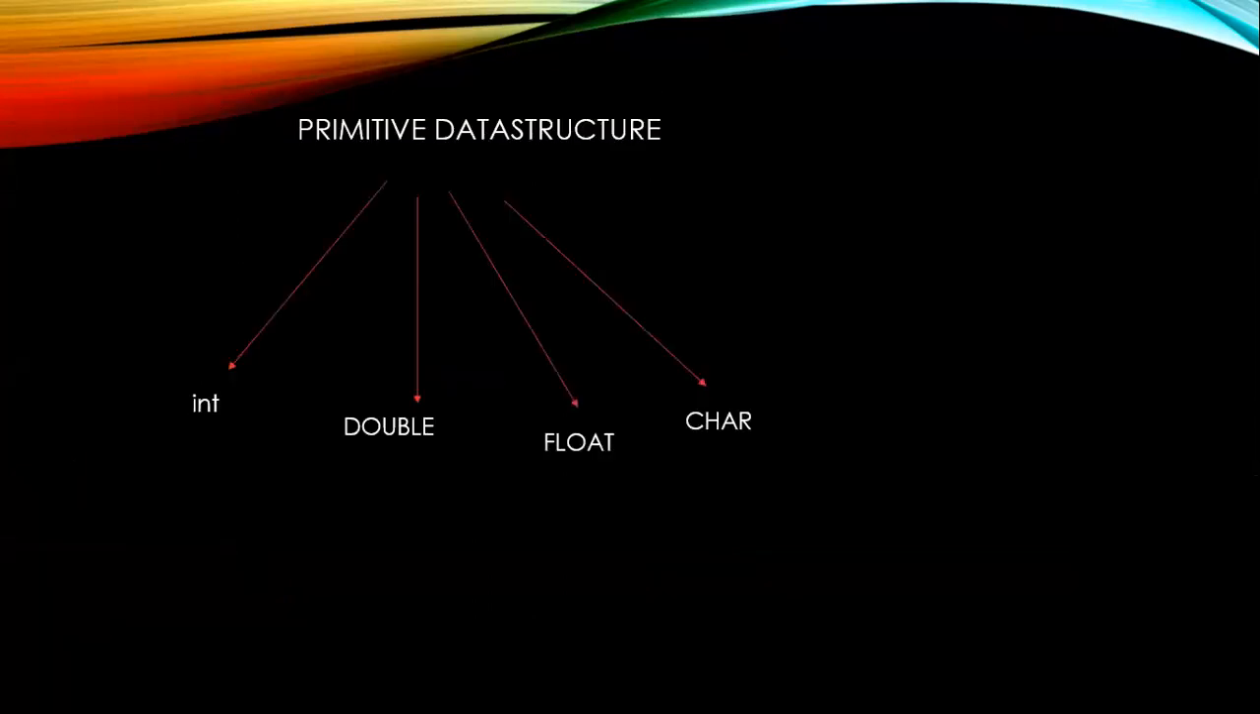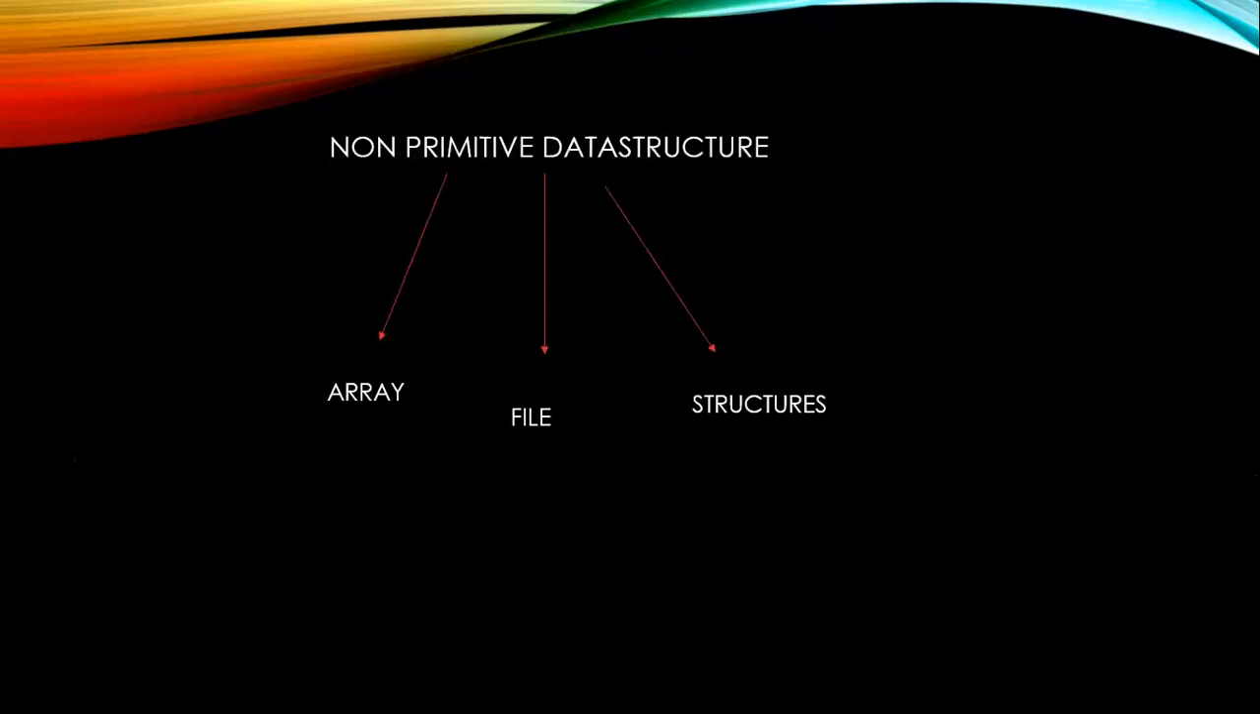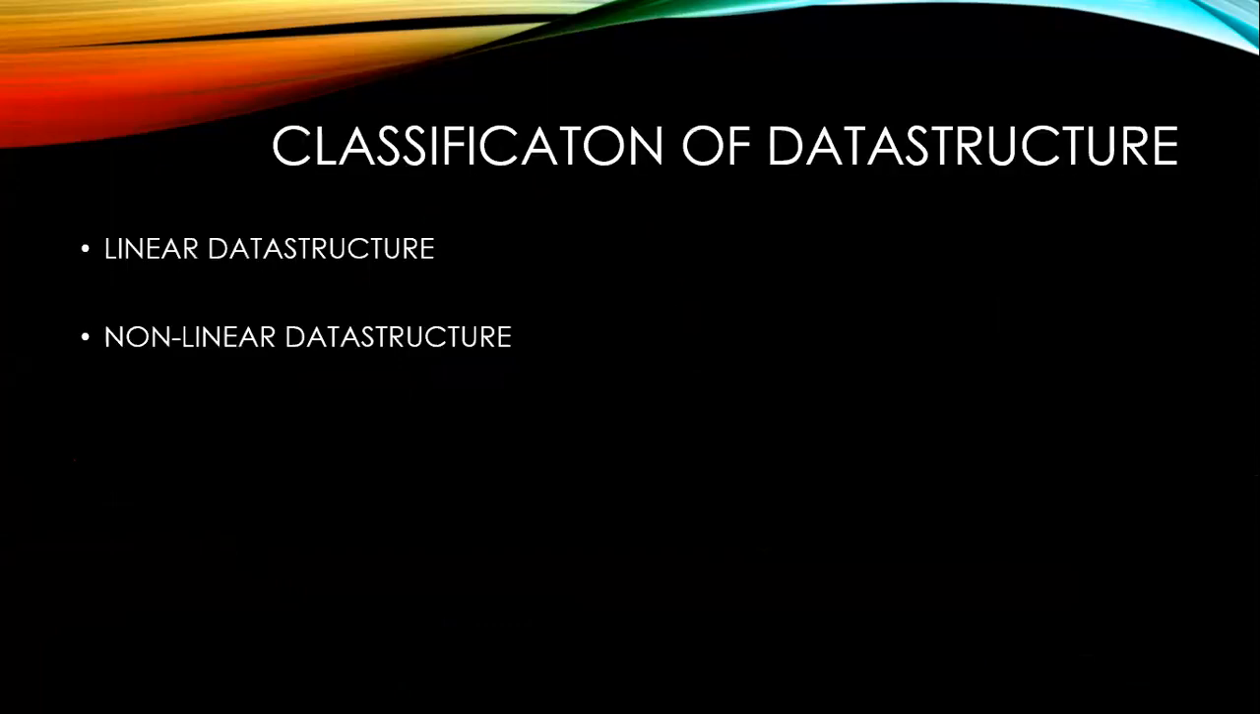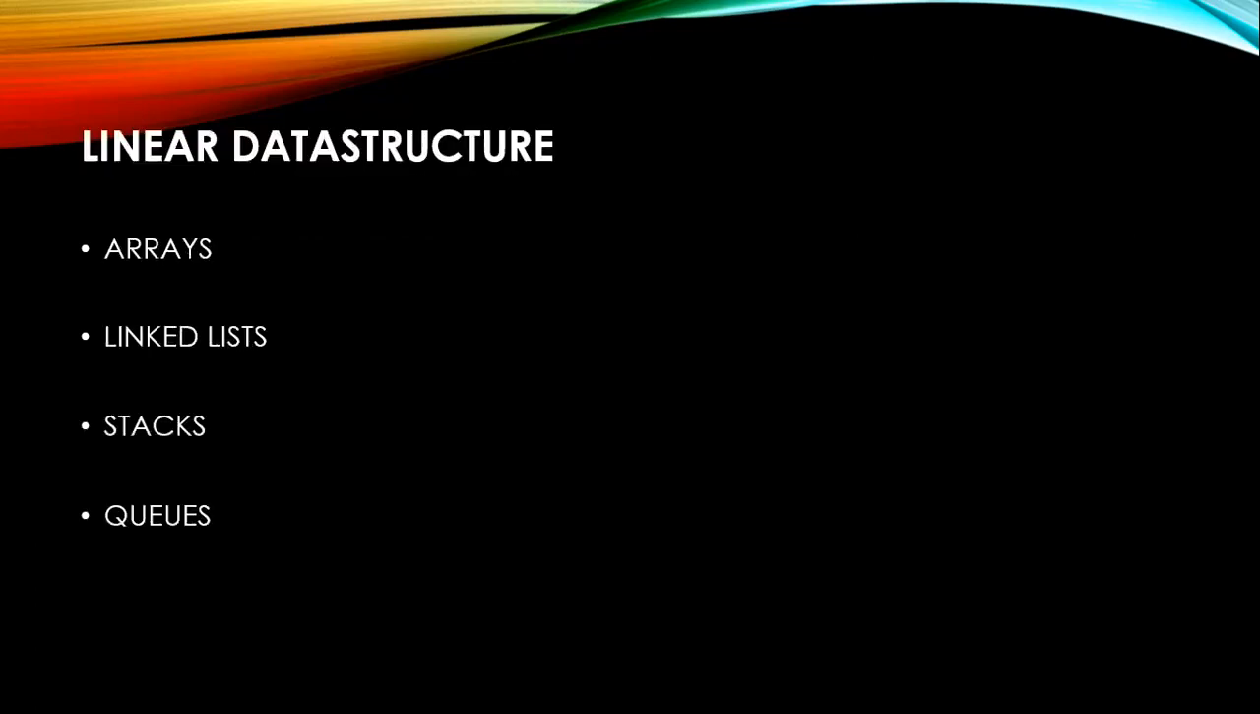Primitive data structure contains integer, double, float, characters. Non-primitive data structure contains array, files, and structures. Classification of data structure: linear data structure and non-linear data structure. What is meant by linear data structure? If all the elements form a sequence in a data structure, then such a data structure is called linear data structure. Non-linear data structure: the elements do not follow any sequence and they are placed over a plane. It is called non-linear data structure.